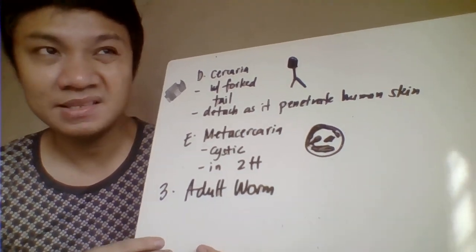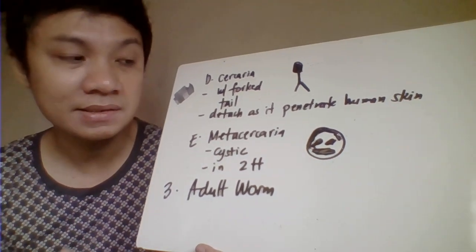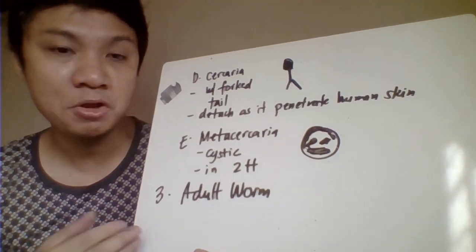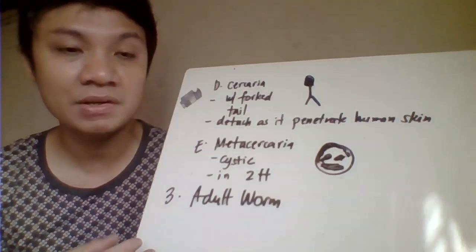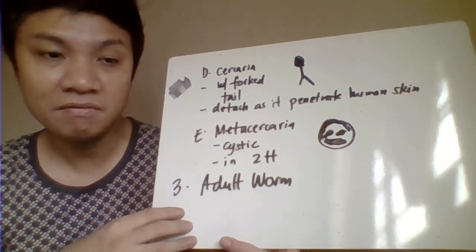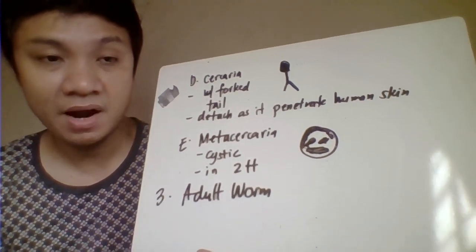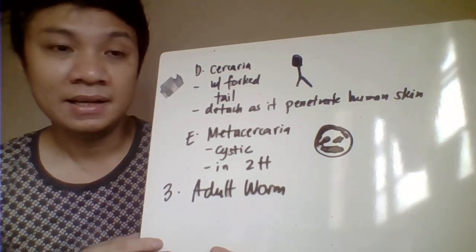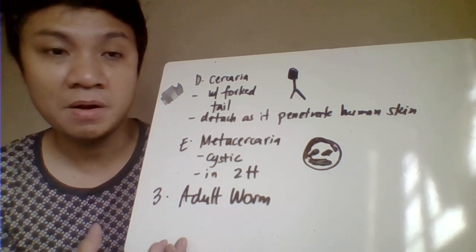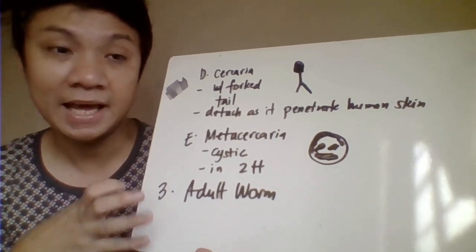Okay, and once they encyst in the second intermediate host, and this second intermediate host is eaten by humans or other mammals, eventually they get infected. So the next stage, once inside the body of your definitive host, they develop to become adult worms. Again, for the adult worm, it varies. For the schistosomes, we have separate female worms and male worms, but in other trematodes, they have only one adult worm.